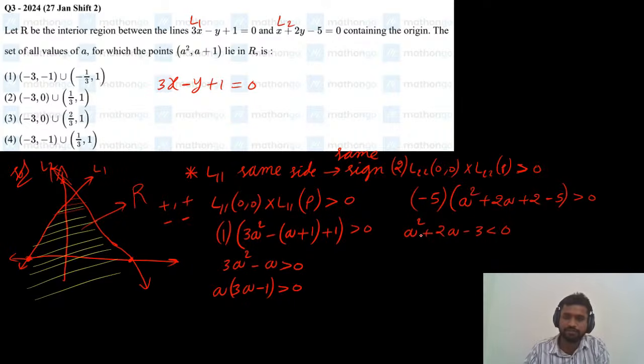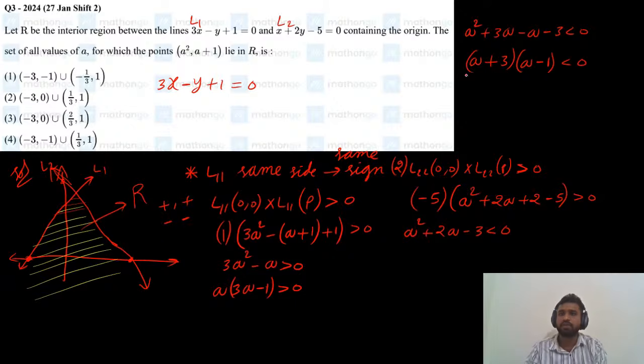Just solve this a square plus 2a minus 3. What are the factors here? I'm writing here a square plus 2a, we can write it as 3a minus a, and minus 3, less than 0. So a of a plus 3, and minus 1 of a plus 3, so a minus 1 less than 0.